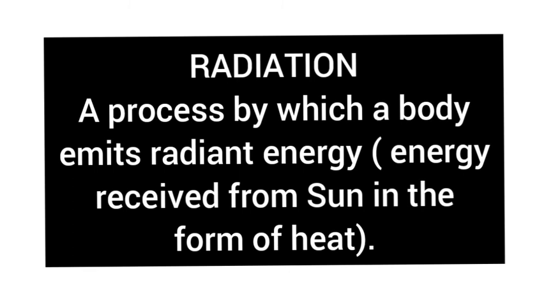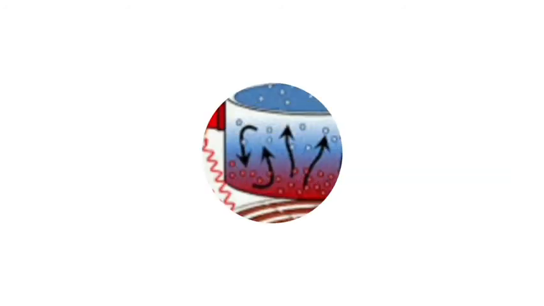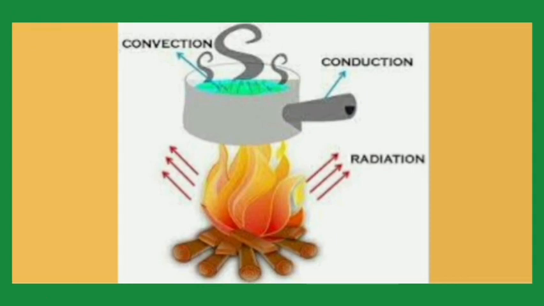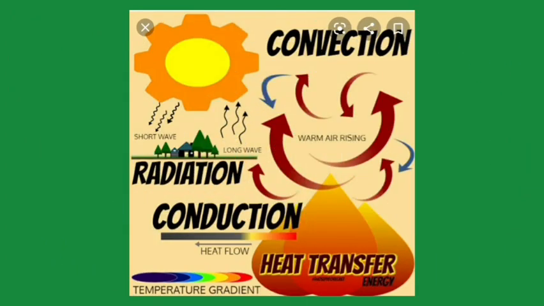Next, we can see what is radiation. Radiation is a process by which a body emits radiant energy. Radiant energy means heat energy received from the sun. Radiation is the process by which a body emits radiant energy. Conduction, convection and radiation are the three processes by which the atmosphere of the Earth is heated.